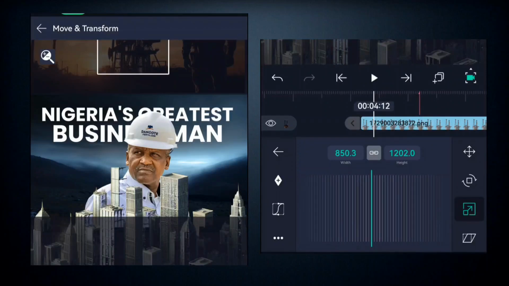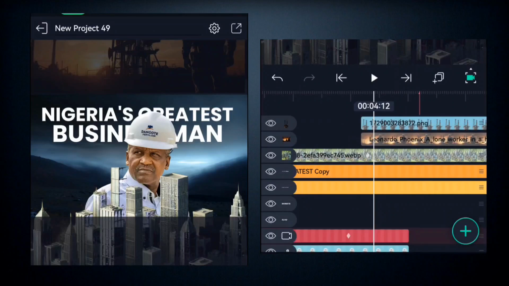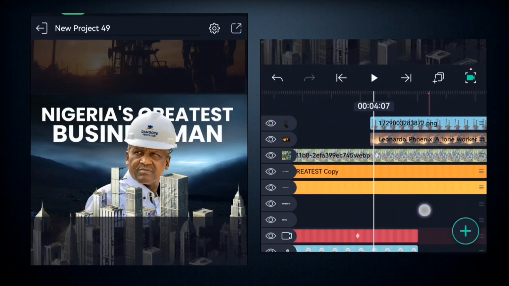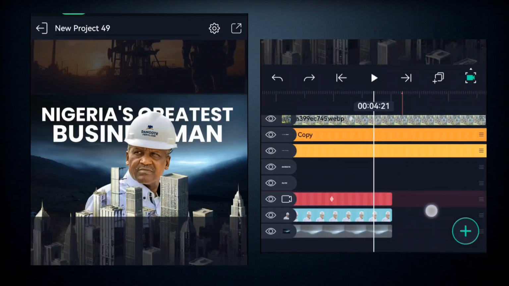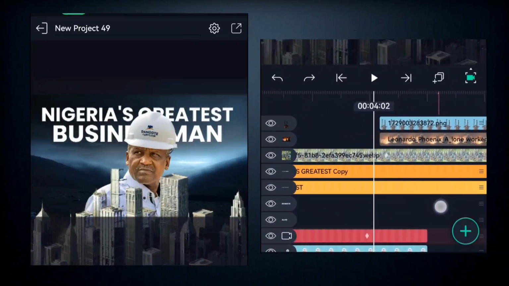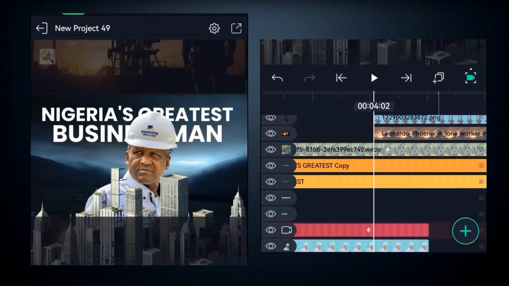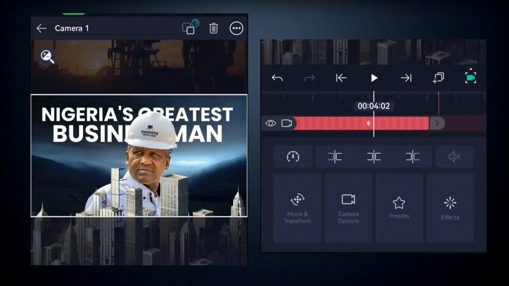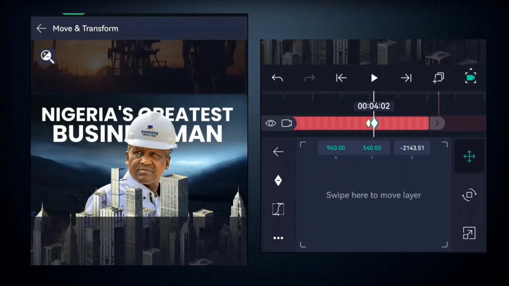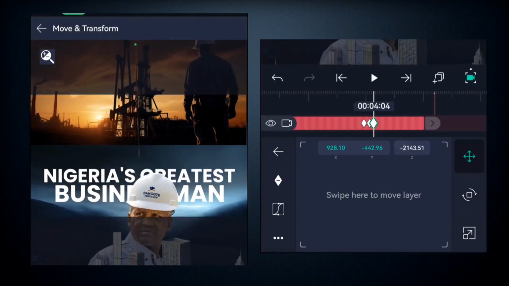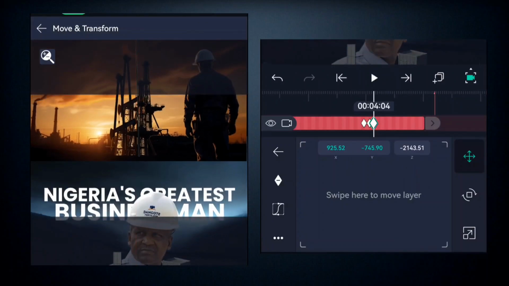Alright, so once you've been able to do this, this time around you're going to come here to use the camera movement. Alright, so I want this to actually move to the end, to this point. So you come here and select this and move it a little bit to this end. Alright, so once you've been able to move that and you've decided on where you want to start from, you come here to your camera movements, and then you add a keyframe right here. Alright, and you adjust a little bit, and then add another keyframe. This time around, second keyframe, you add a movement to it, so it drags everything down like this.